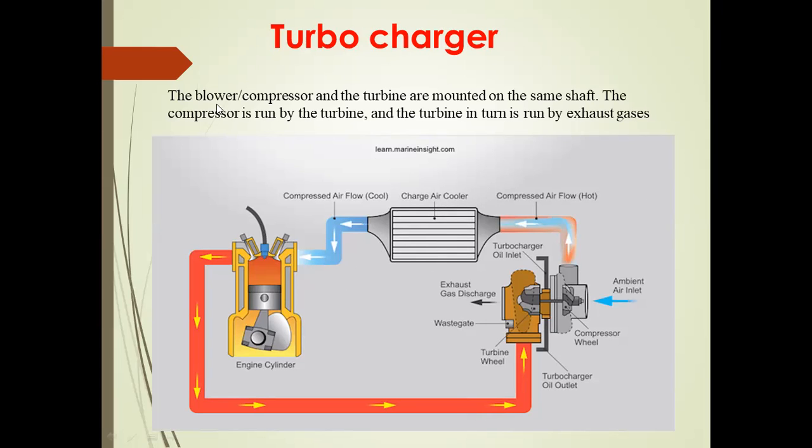The function of the turbocharger is that the blower, the compressor and the turbine are mounted on the same shaft. The compressor is run by the turbine, and the turbine is run by the exhaust gas. Here the turbine shaft is connected to the compressor shaft. Generally the exhaust gas moves to the exhaust manifold. That exhaust gas impinges on the turbine blades to rotate the turbine.